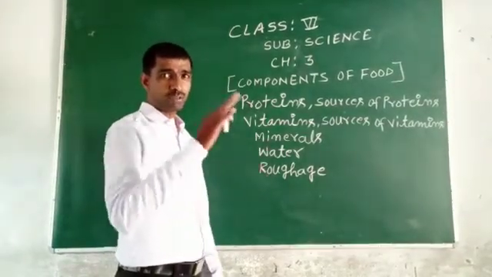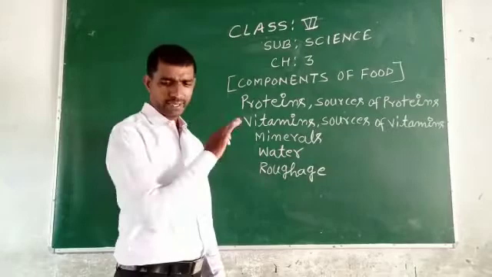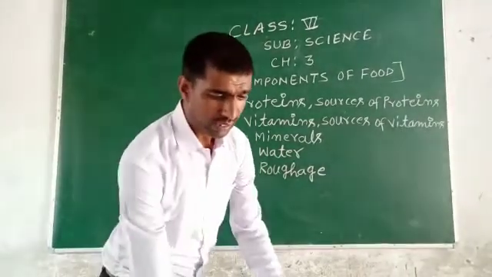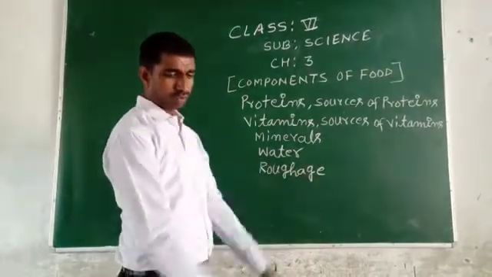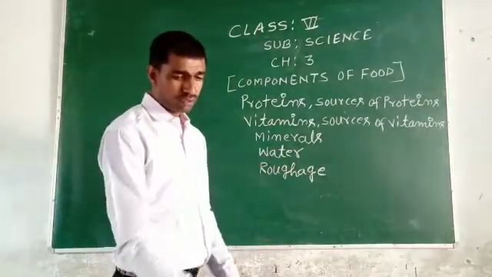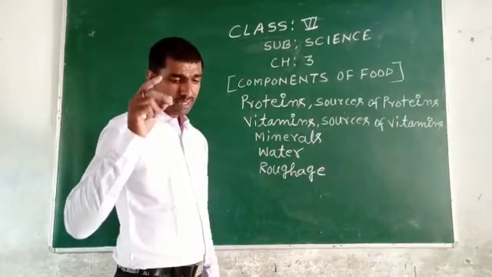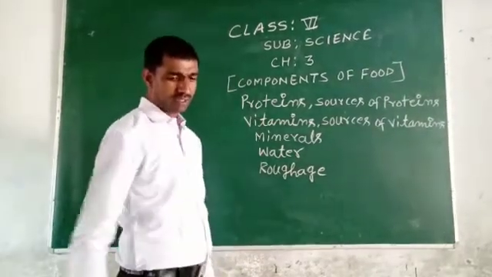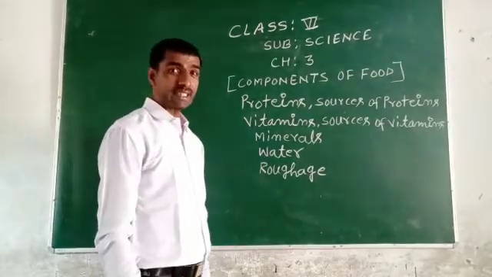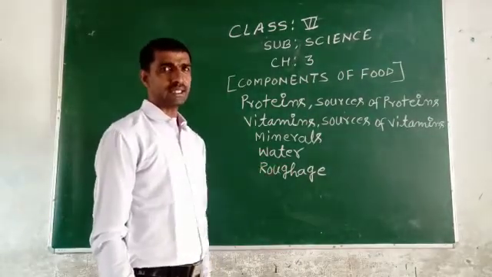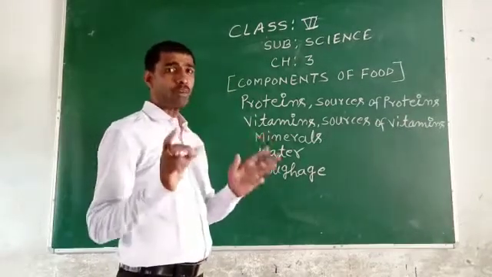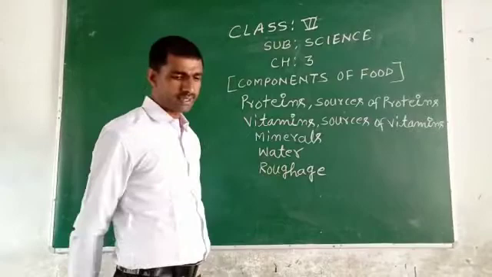Each vitamin is found in a particular kind of food and has a specific function. Lack of any of these vitamins leads to diseases that are called deficiency diseases. That means diseases caused by lack of vitamins are called deficiency diseases.